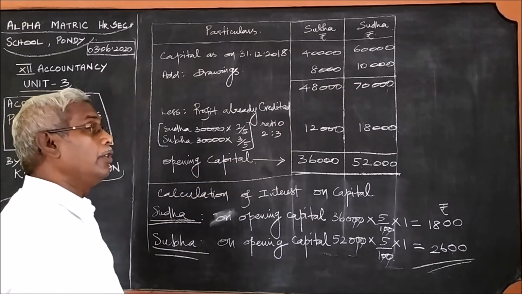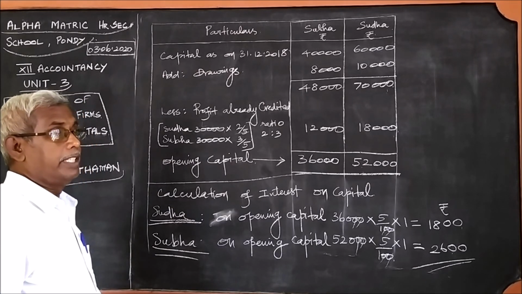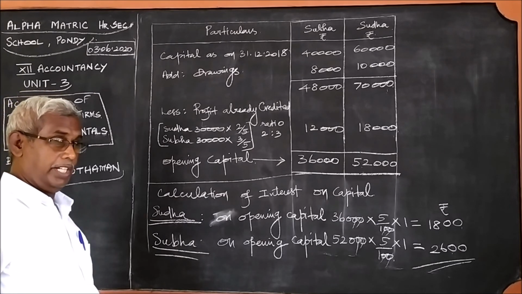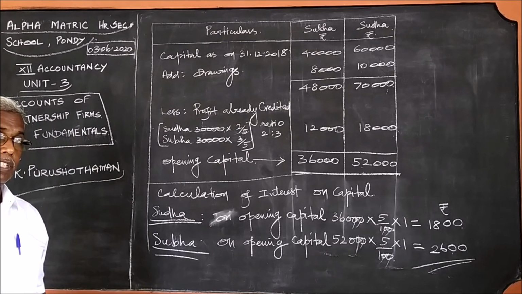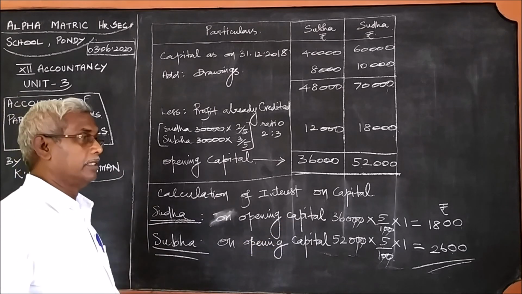We have seen it in the other chapter already. Closing capital, add drawings, less additional capital, then compare with the profit and you get the opening capital. The same format is used here to find the opening capital.